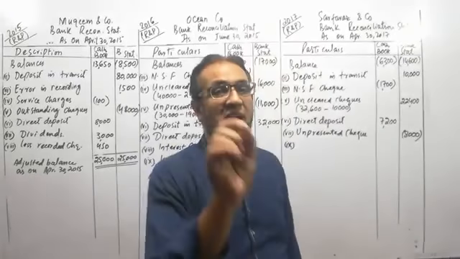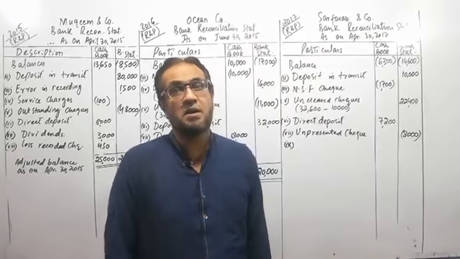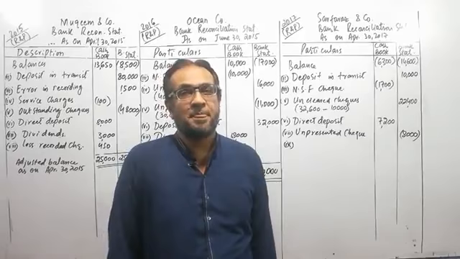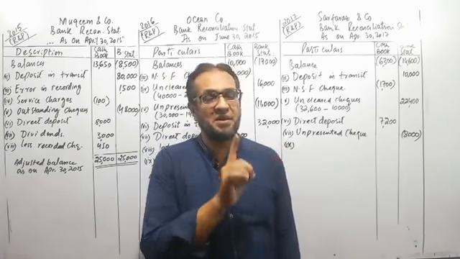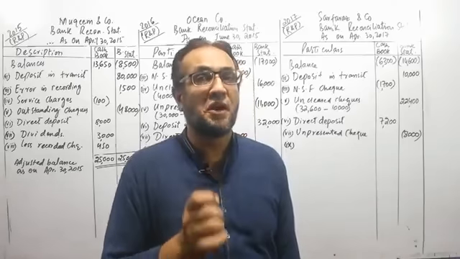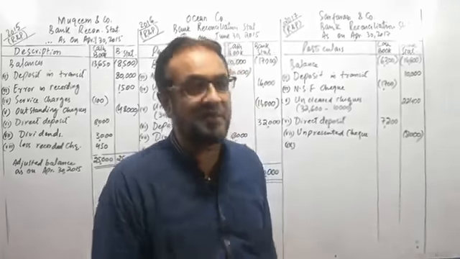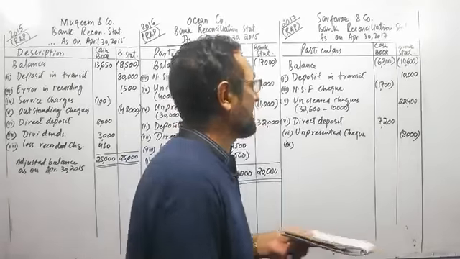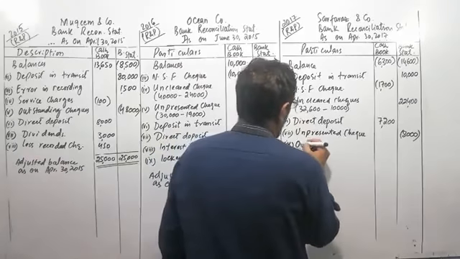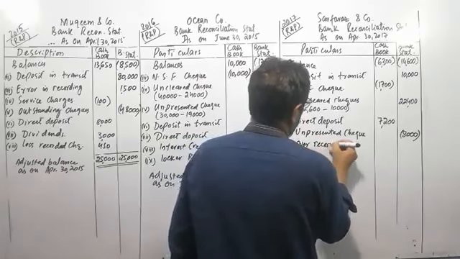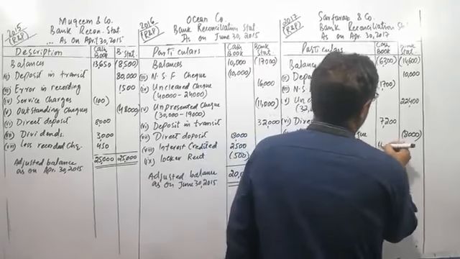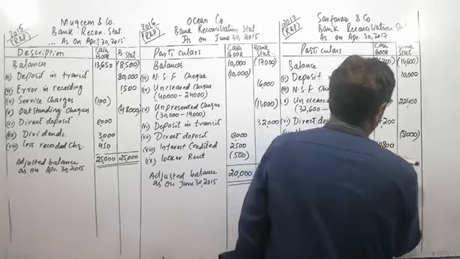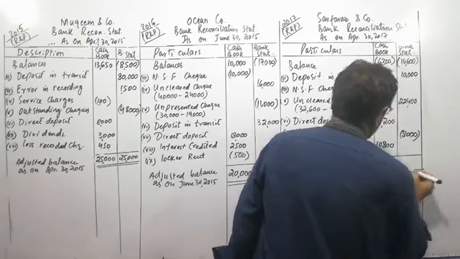It means that he has over recorded the check of payment. Now he must have deducted 1,200 from the cash book, but by mistake he has deducted 12,000. So the remaining 10,800 will be added back to the cash book. It is called over recorded check. Amount will be 10,800. Now let us verify, let us tally this amount.